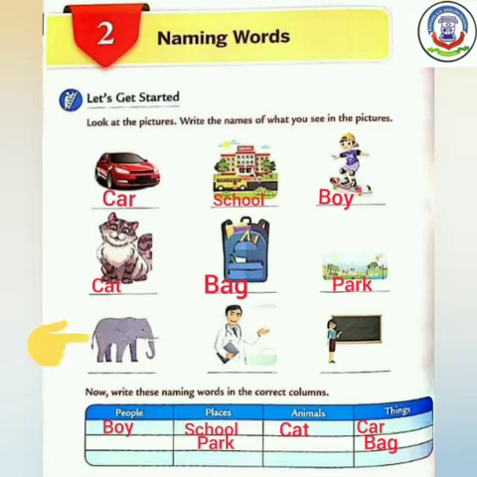Now see number 7. Which animal is this? This is an elephant. It is an animal, so we will write this word in the column of animals. E-L-E-P-H-A-N-T, elephant. Now see, he is a doctor. Doctor is a person. So write the spelling of doctor, D-O-C-T-O-R, doctor, in the column of people.